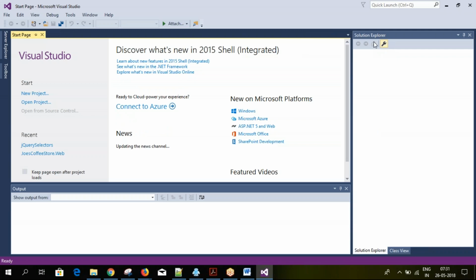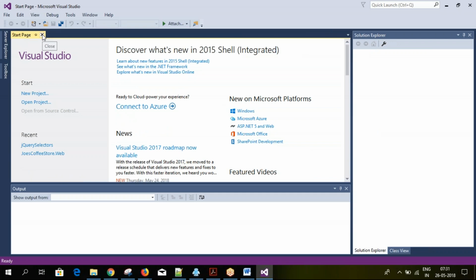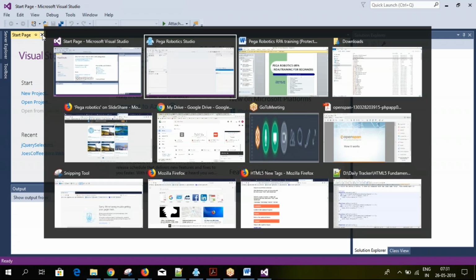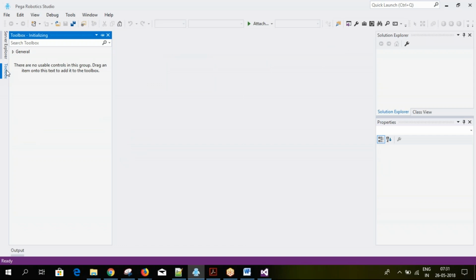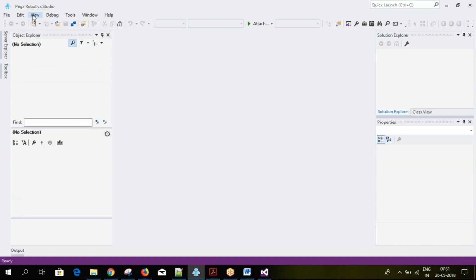Yeah, so you can see the same thing. It's the same Server Explorer and toolbox. So this is the same platform, and on top of that they have the robotics. This is the main thing here, your toolbox. I need to add a project and then we will be able to see the toolbox. Currently it's not visible.